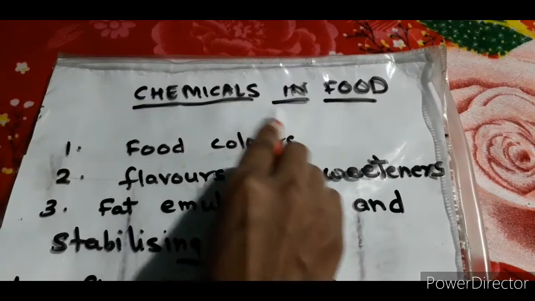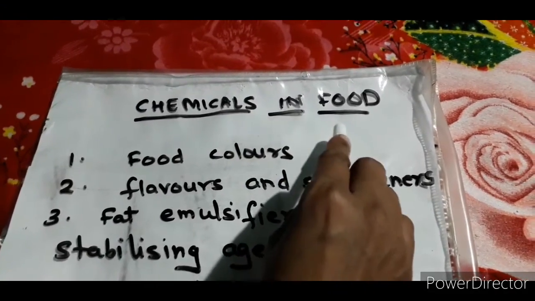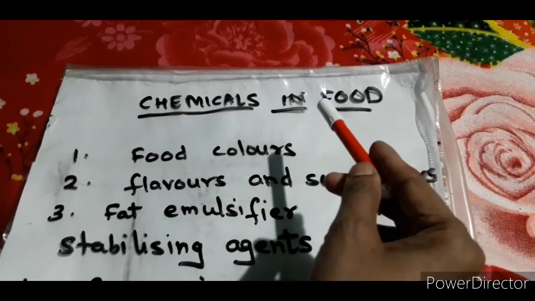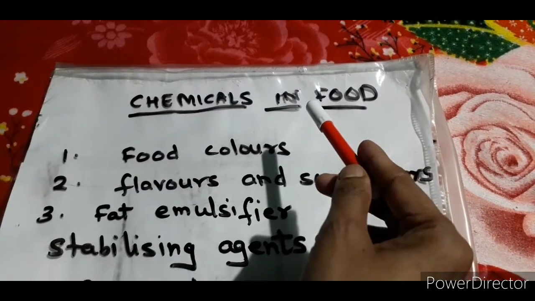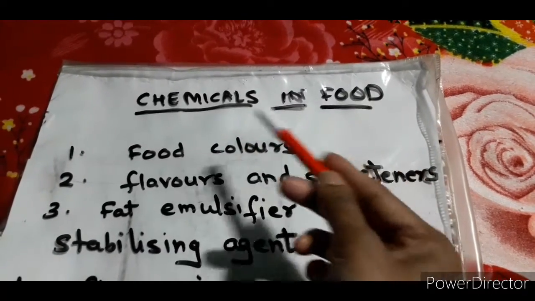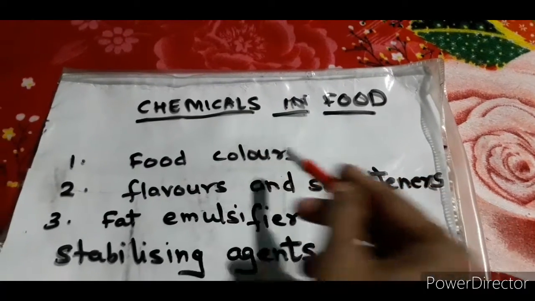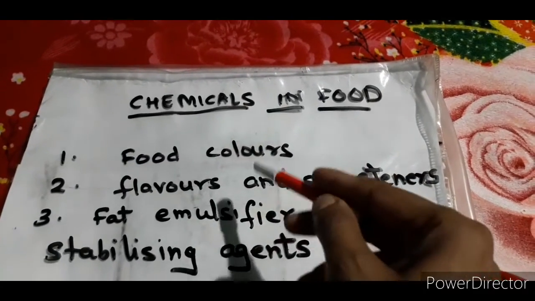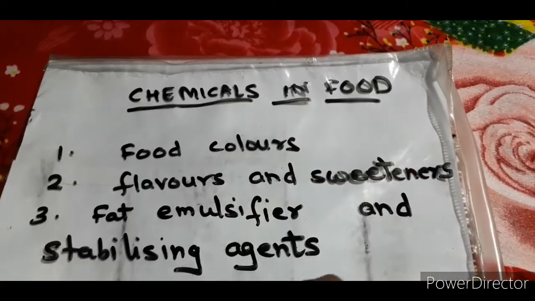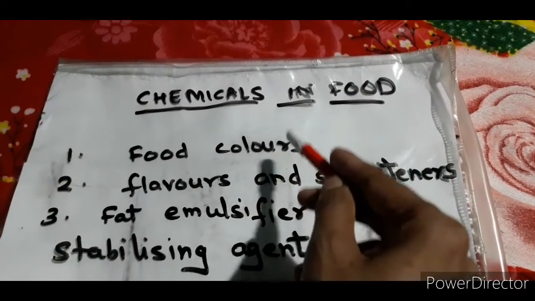Well, today we'll study chemicals in food. We add different chemicals, or what are used as additives, to our foodstuff for the preservation of the food, for improving its taste, its appearance, and adding different nutritive values. So we add different additives to it. I have written some of the chemicals, or different categories, through which you can add these things to your food.